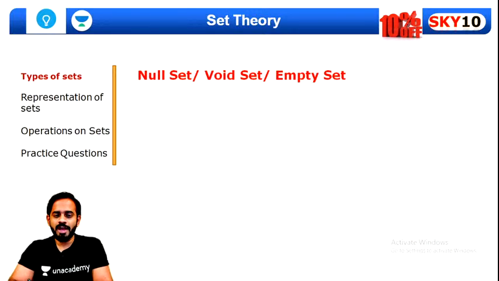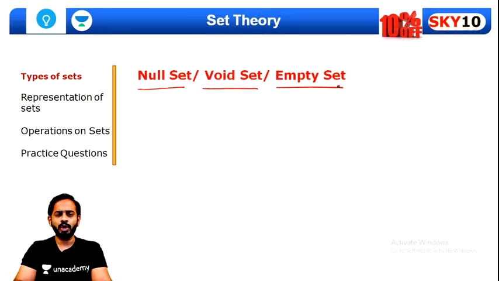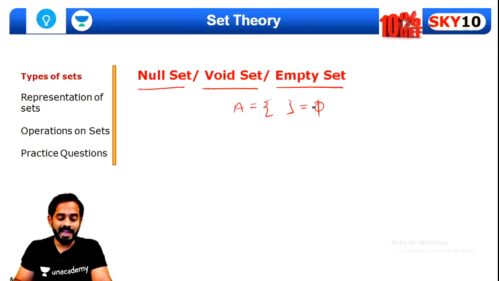So first of all, we are going to understand the different types of sets. The first type of set is null set, void set or empty set. What do we mean by null set, void set or empty set? A set which doesn't have any element in that is called a null set. For example, let's say a set A doesn't have any element in that. So we can call it phi, that is, it's a null set, it doesn't contain any element.